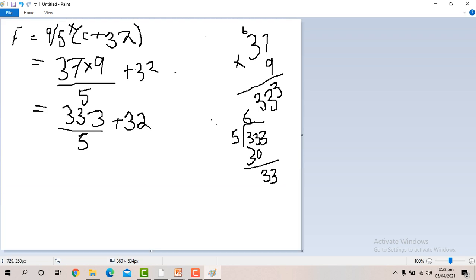Again we have 33, and in the table of 5 we haven't any figure like 33, so we put 30 here. When we subtract 30 from 33, we again get 3. Now there is no digit here, but we have the integer 3, so we have to finish it.